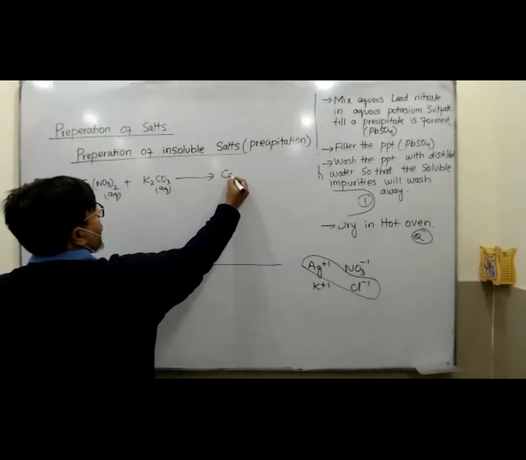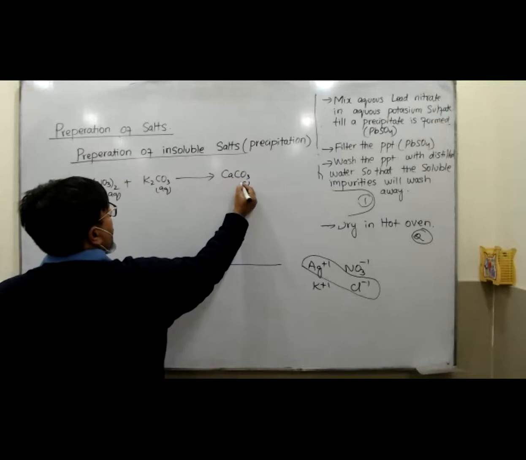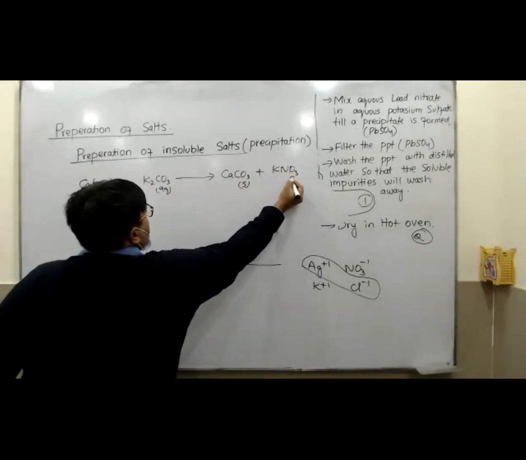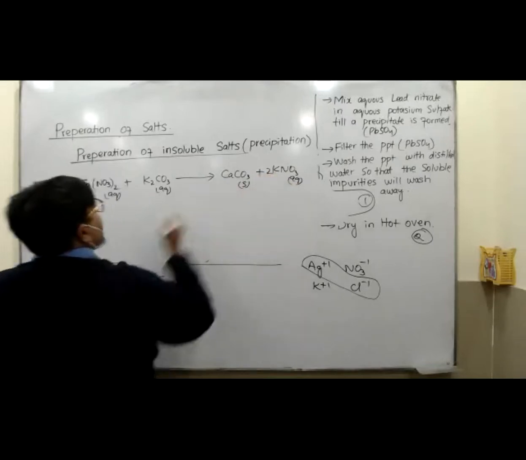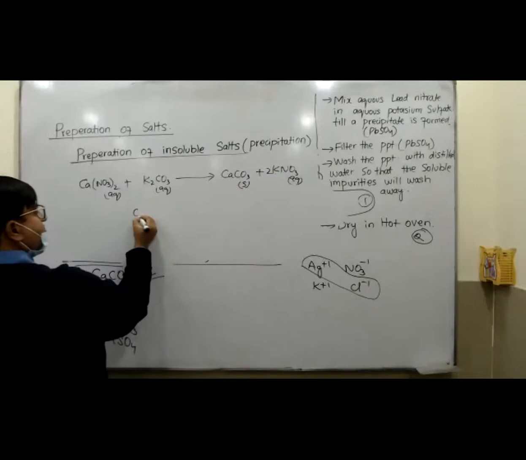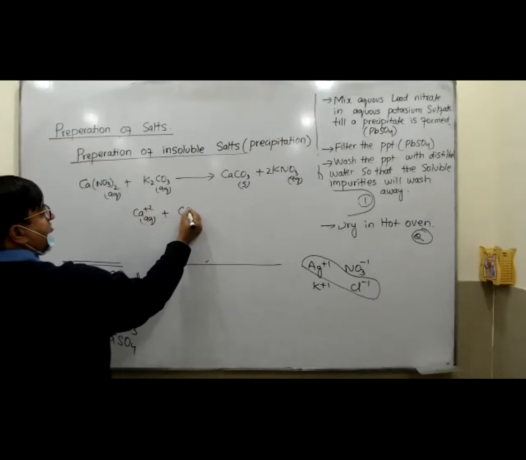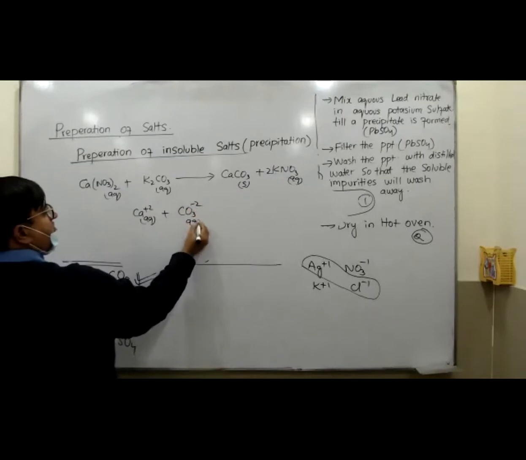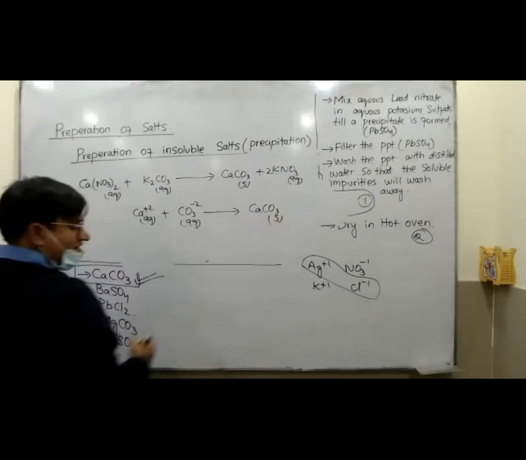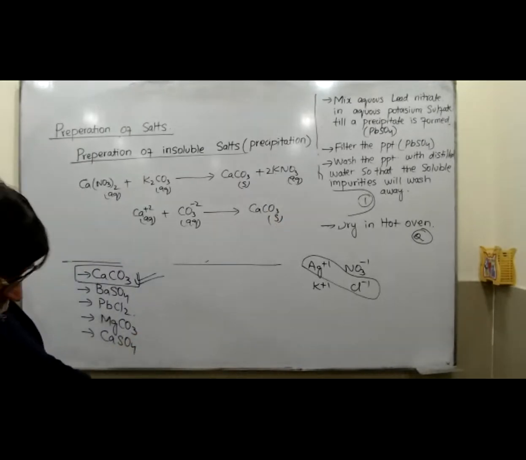CaCO3, that is solid, and KNO3, that is aqueous. Okay. Now make its ionic equation. Ca2+ aqueous plus CO3 2- aqueous, so you will get CaCO3 solid.